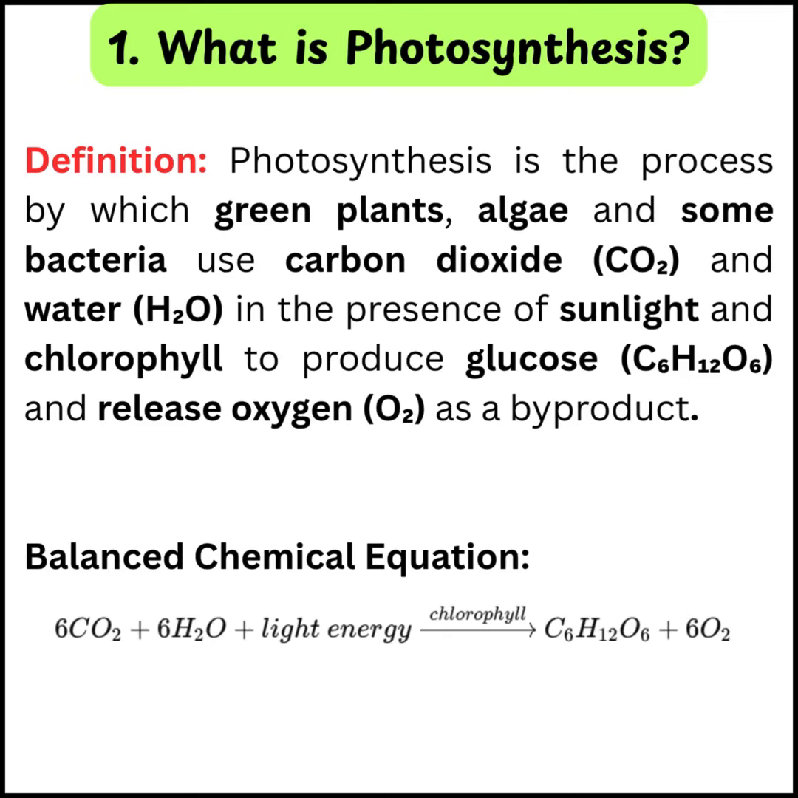Let's start with the definition. Photosynthesis is the process by which green plants, algae and some bacteria use carbon dioxide and water in the presence of sunlight and chlorophyll to produce glucose and release oxygen as a byproduct. The balanced chemical equation is 6 molecules of carbon dioxide plus 6 molecules of water forms 1 molecule of glucose plus 6 molecules of oxygen in the presence of sunlight and chlorophyll.